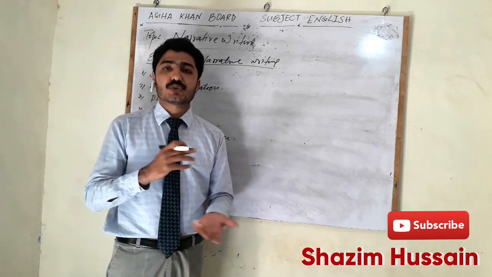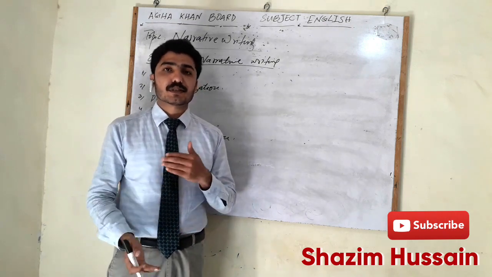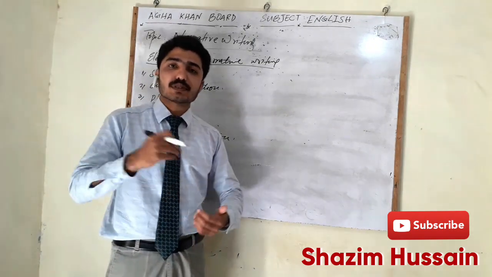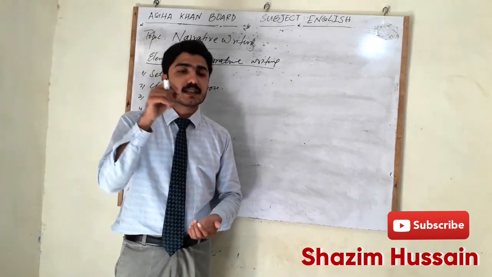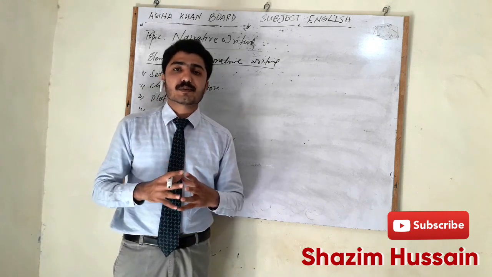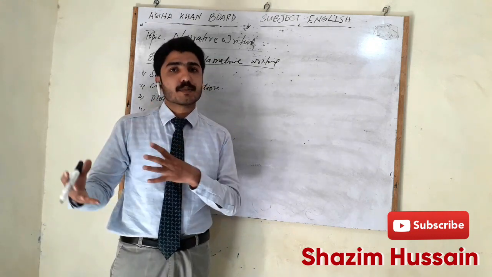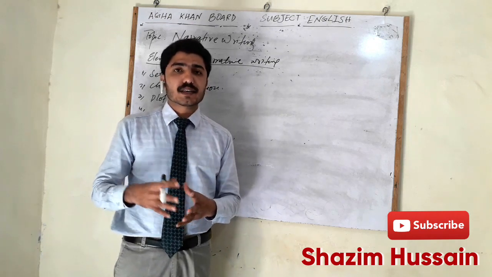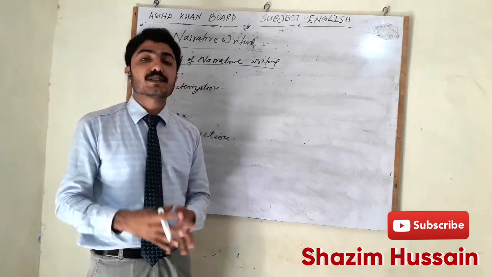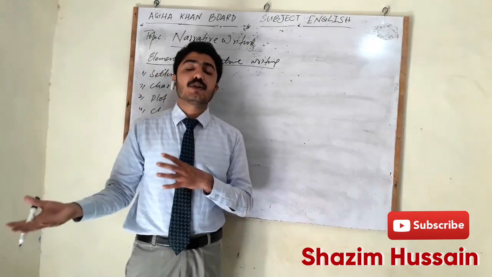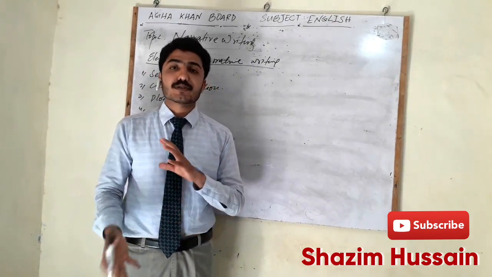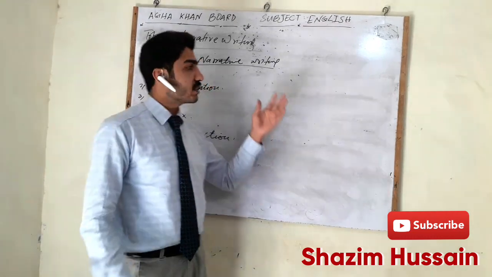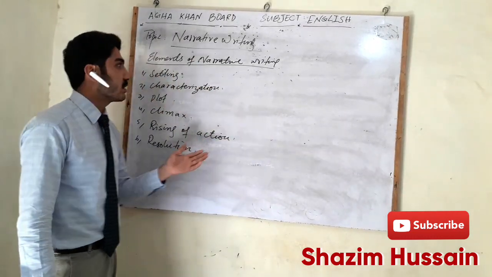It can be written in two sorts of persons, first person or third person. When you write in the first person, it means you yourself are involved in that story. You are the hero, or a part of the story, a character, and you are telling it yourself. When you write in the third person, you are talking about other people who are involved in the story, and you are excluded from all of them.